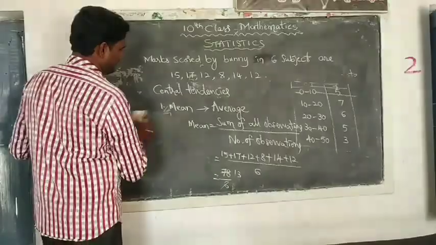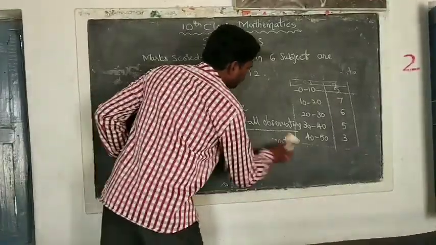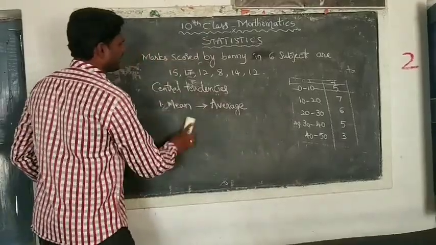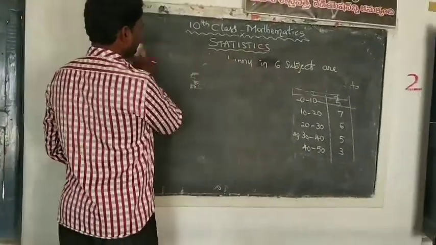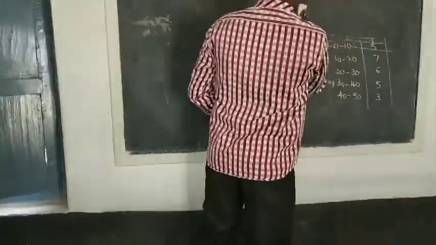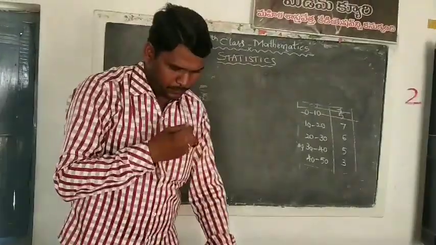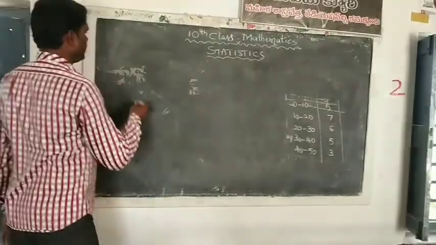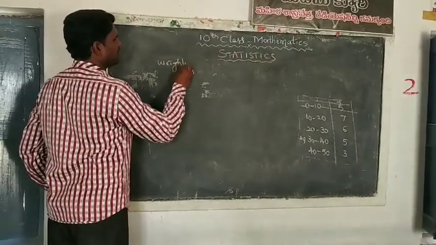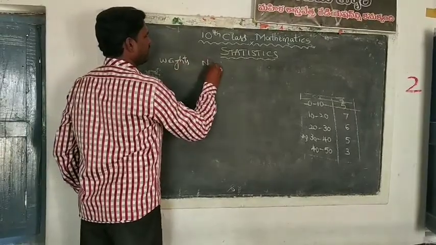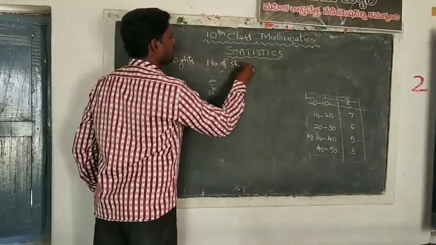Similarly, if grouped data is given, here the weights of some students are given, and how many students there are is also given.